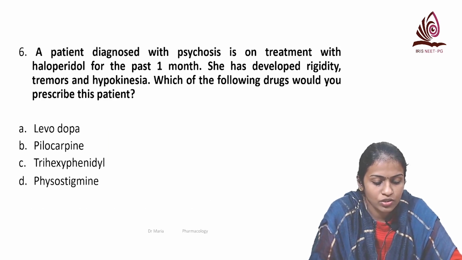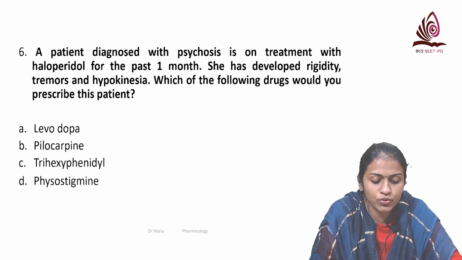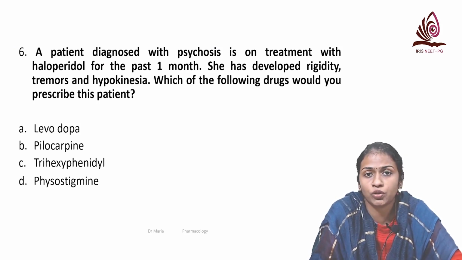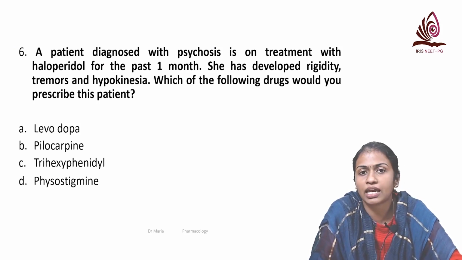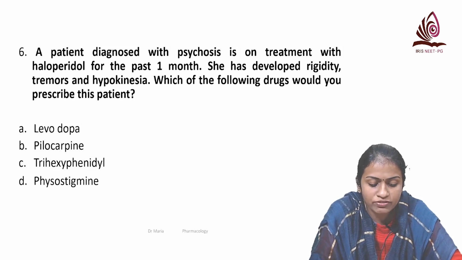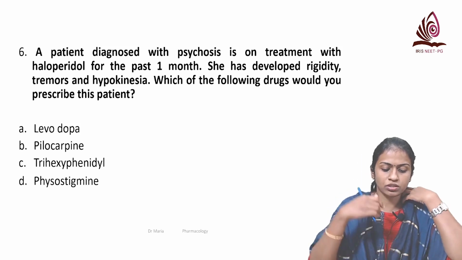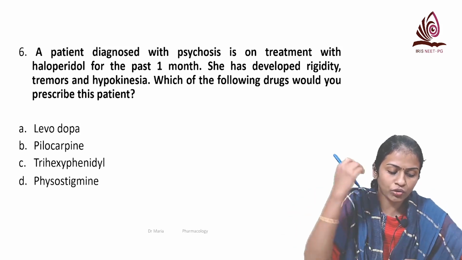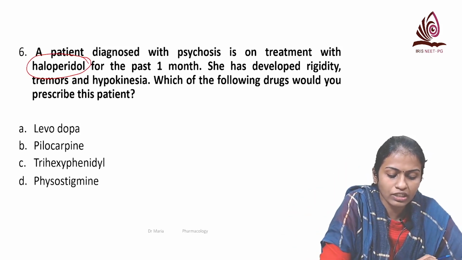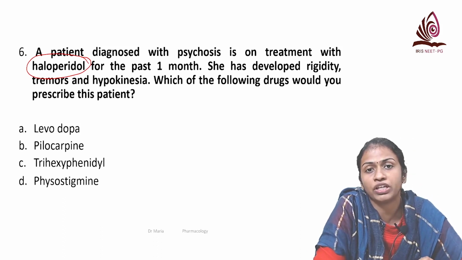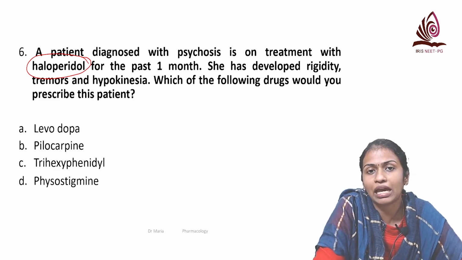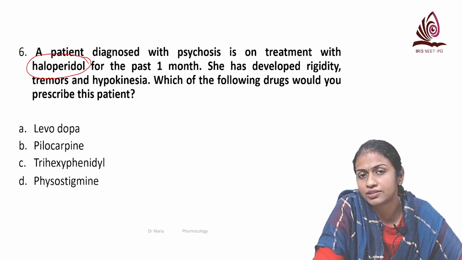Okay. So the next question is, a patient diagnosed with psychosis is on treatment with haloperidol for the past 1 month. She has developed rigidity, tremors and hypokinesia. Which of the following drugs would you prescribe to this patient? Levodopa, pilocarpine, trihexyphenidyl and physostigmine. So what is this patient? You can see that the patient is on treatment with haloperidol. Okay, so the patient is a schizophrenic patient on a typical antipsychotic. Haloperidol is a typical antipsychotic.